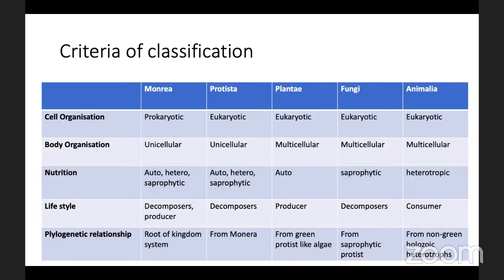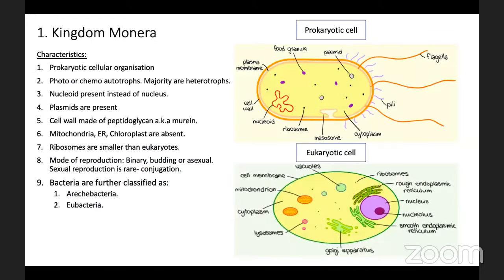We already learned the comparison of all these kingdoms with five criteria, that is cell organization, body organization, nutrition, lifestyle, and phylogenetic relationship. Then we learned details about the kingdom Monera, with its general characteristics, that is prokaryotic cell organization.